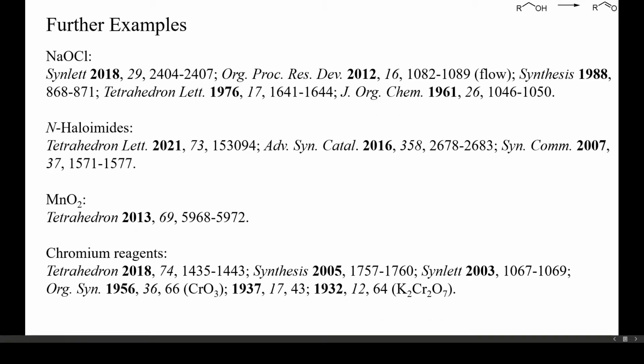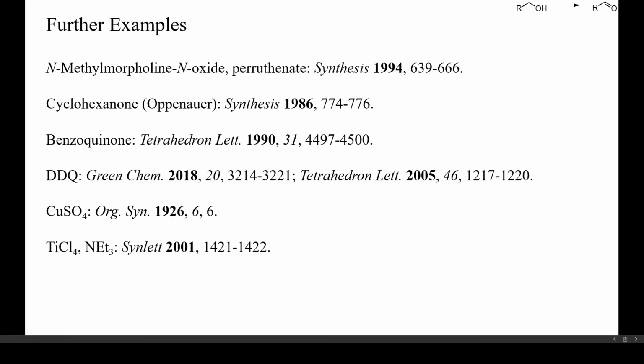Here are some more references which I've also listed in the description of this video. I've also included examples of oxidations with chromium reagents, but these are only rarely used today. Oxidations with hypochlorite and TEMPO or with IBX are more convenient and do not generate transition metal waste. Here are some additional reagents. Oxidations with catalytic perruthenate were popular in the 90s, but do not seem to offer significant advantages if compared to the other reagents I've presented so far.